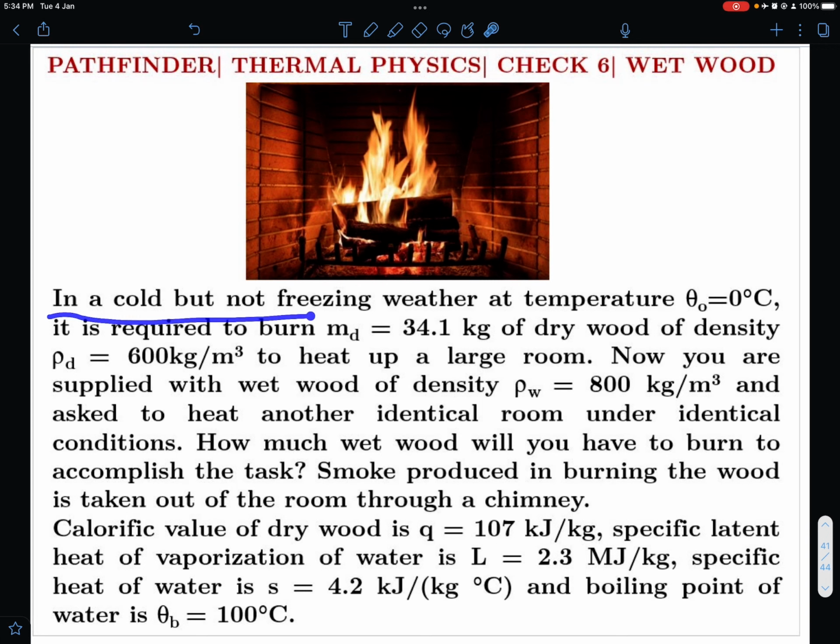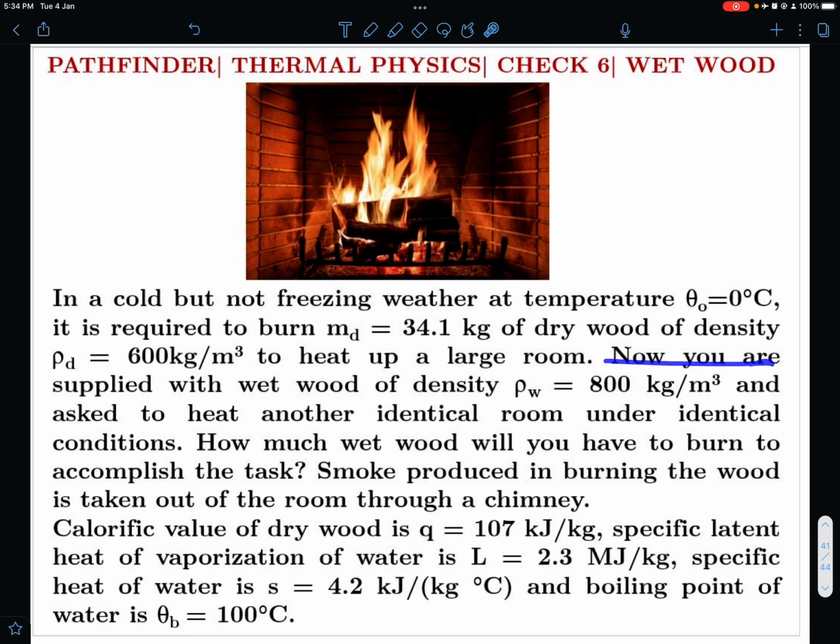In a cold but not freezing weather at temperature theta naught equal to 0 degree Celsius, it is required to burn M_d equal to 34.1 kg of dry wood of density rho_d equal to 600 kg per meter cube to heat up a large room. So this is the mass of the dry wood that is required to maintain the room at 0 degree Celsius, or you can say just maintaining the room temperature.